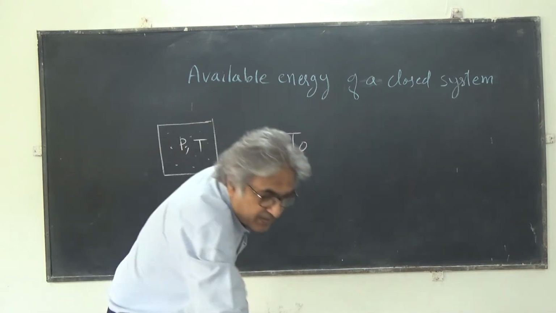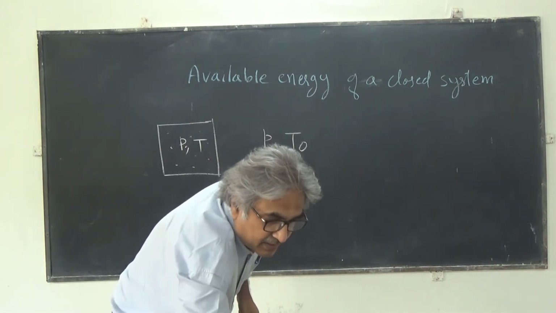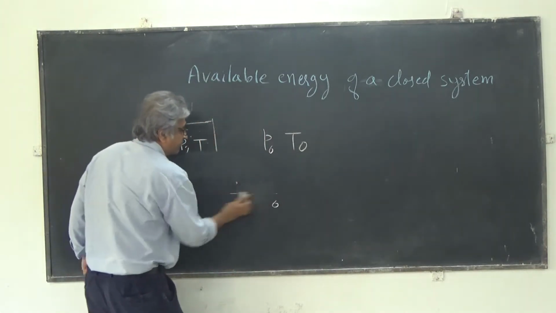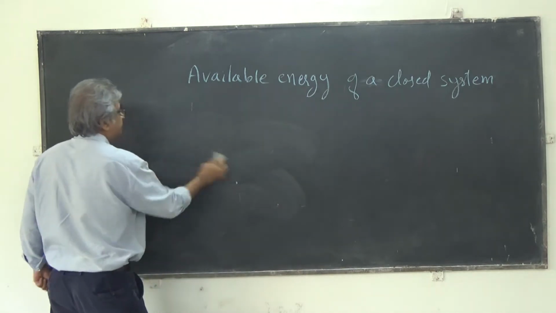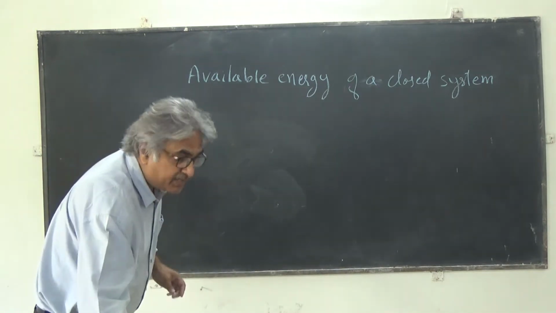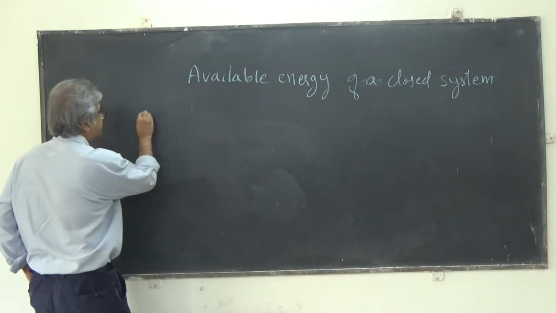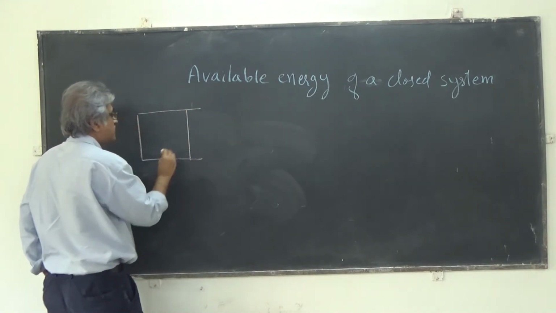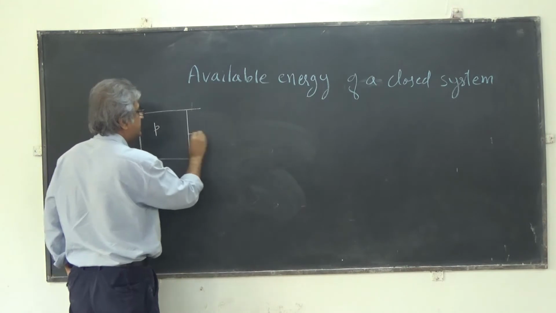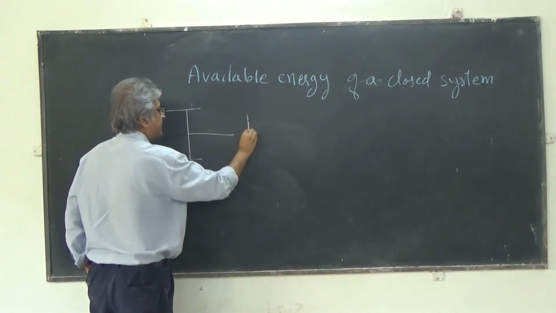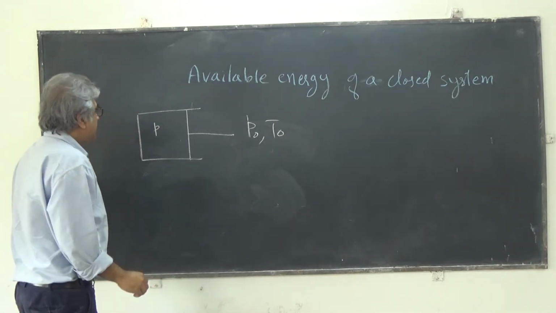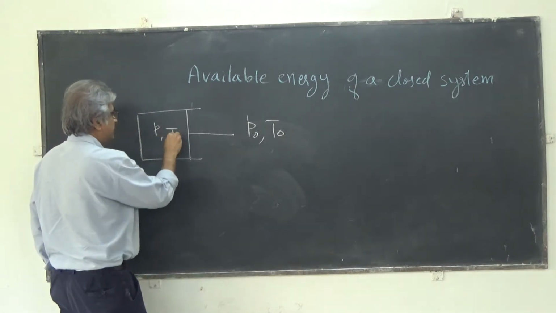Now let's derive the expression for that. I'm going to put this gaseous system in a piston cylinder arrangement. So this is P, this is your cylinder, with P naught and T naught outside, and T inside.